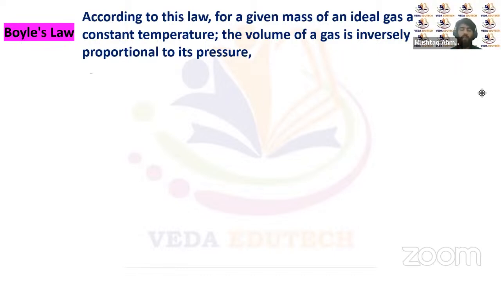For a given mass of an ideal gas, if the temperature is constant, then the volume has to be inversely proportional to its pressure. Or we can say if the temperature of a given mass of gas is fixed, then the pressure will be inversely proportional to the volume. So we can say that P will be inversely proportional to volume V at constant temperature.